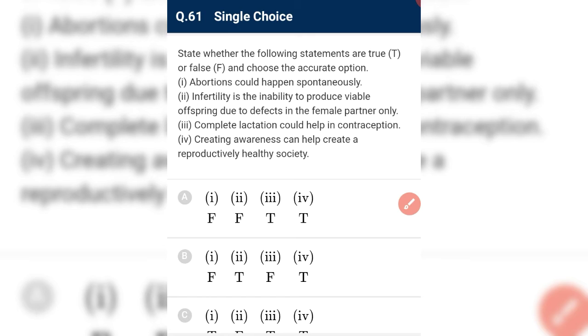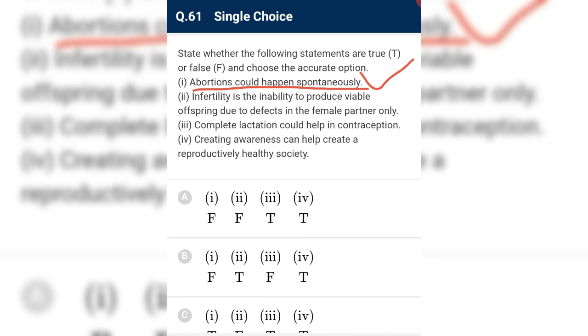State whether the following statements are true or false and choose the accurate option. Abortion could happen spontaneously. Yes, it is correct. Abortion can occur spontaneously. So it is an important line. It is an important question from the NCERT exercise. It is present in the NCERT exercise.